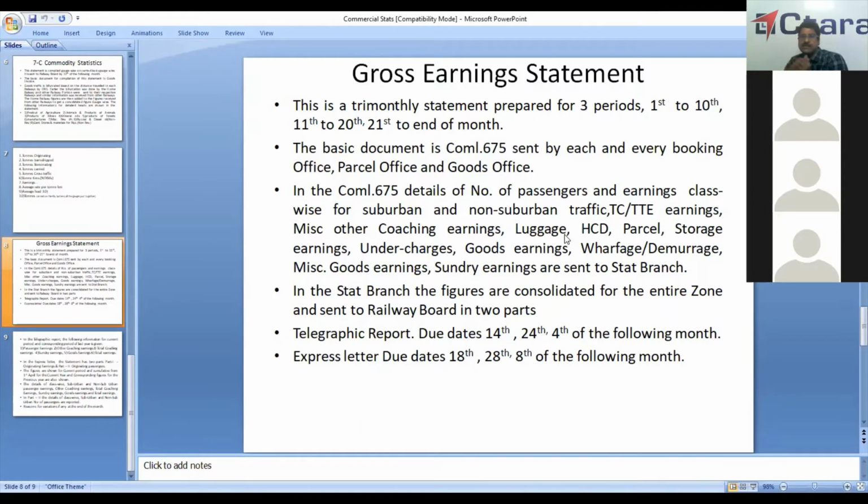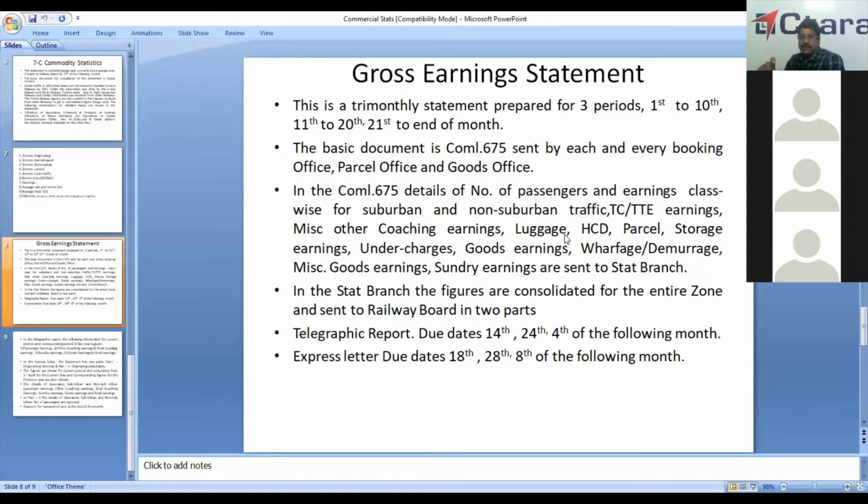The statistical branch compares these figures for the division and zone. In this statement, the number of PRS passengers and earnings are not furnished. There are two ways to send this statement: we call them telegraphic reports and express letter.